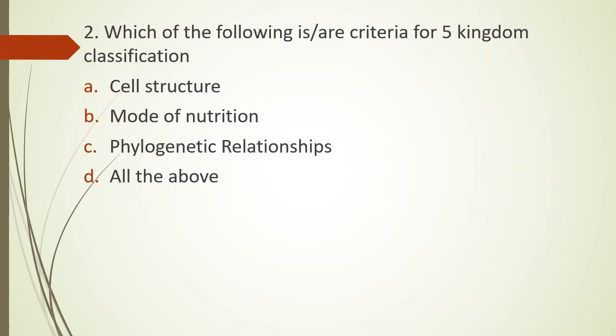Question 2. Which of the following is or are criteria for five kingdom classification? Option A, cell structure. Option B, mode of nutrition. Option C, phylogenetic relationships. Which of the following are criteria for five kingdom classification? The correct answer is option D, all the above.